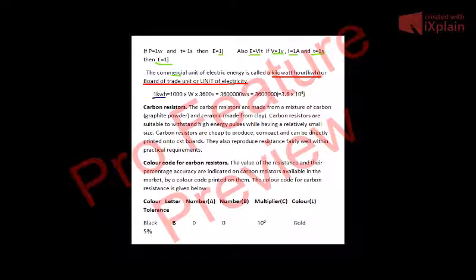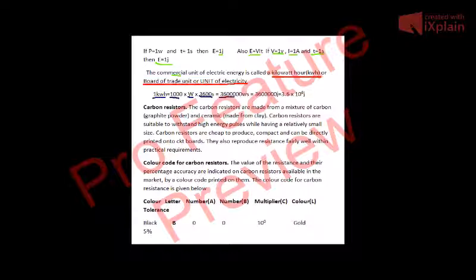Now see, 1 kilowatt hour is equal to 1 into, for k we substitute 1000, kilo is equal to 1000, and for W we substitute W, and for hour we substitute 3600 seconds, because 1 hour is equal to 3600 seconds. You can calculate it yourself.